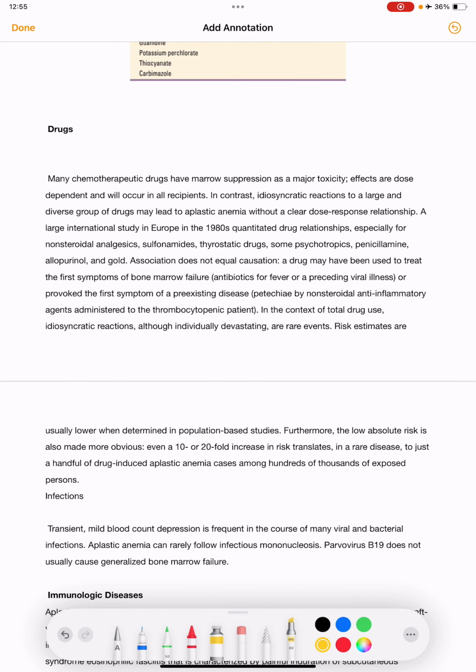Many chemotherapeutic drugs have marrow suppression as a major toxicity. The effects are dose dependent and will occur in all recipients.